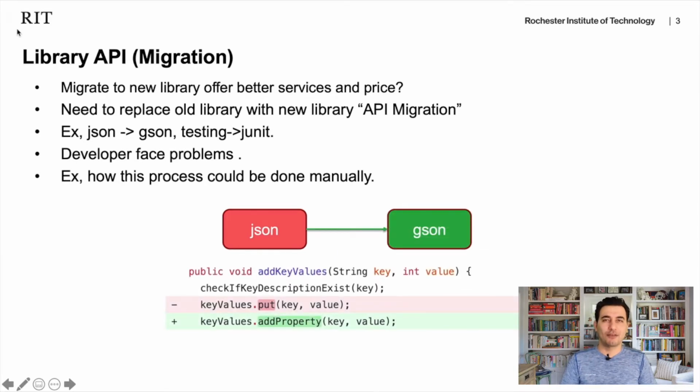In this case, you have to go through the code and search for any method call from the first library and replace it with method calls from the other library. Not the same method, but another method from the other library that does the same functionality. You want to keep the behavior the same when you migrate from one library to another.